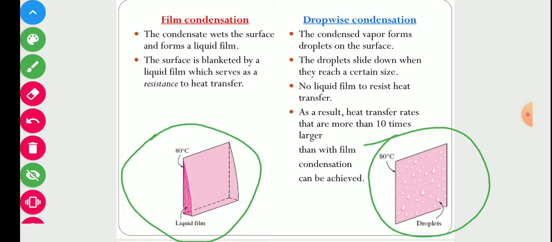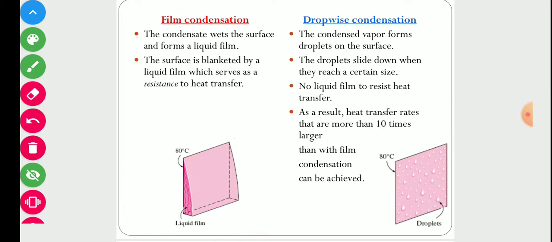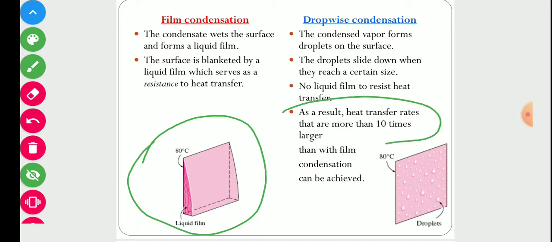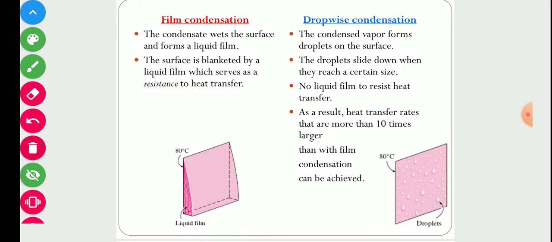So the heat transfer rate is much higher in drop-wise condensation, because if we take the example of film condensation, here we have a continuous layer of condensate on the solid surface. That layer acts as a resistance to heat transfer. That's why the heat transfer is very small as compared to drop-wise condensation, and heat transfer rates more than 10 times larger than with film condensation can be achieved in drop-wise condensation.